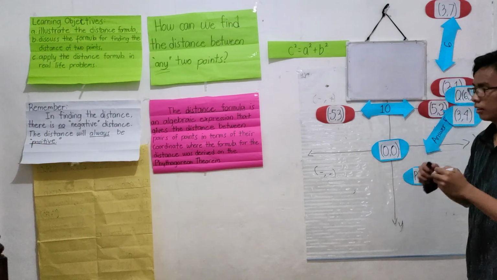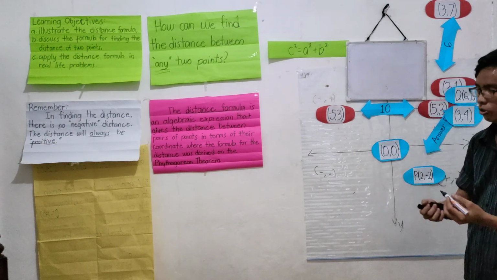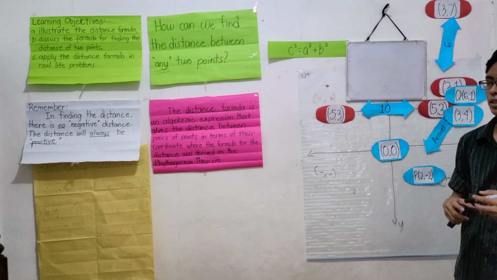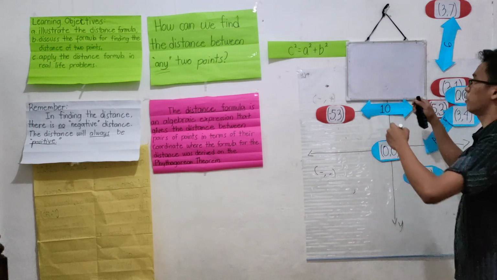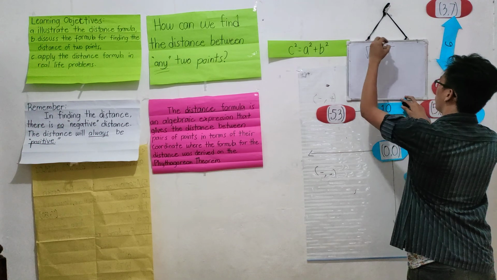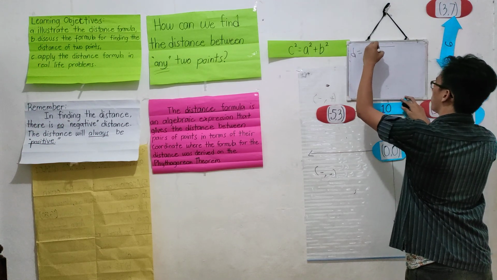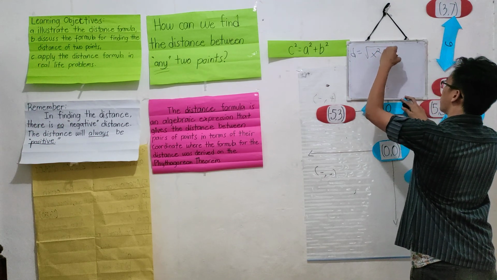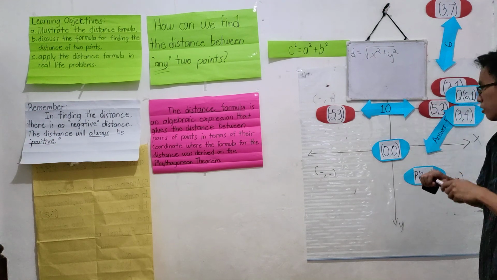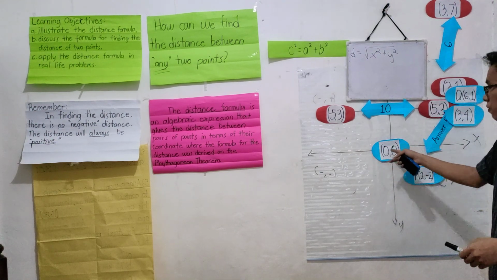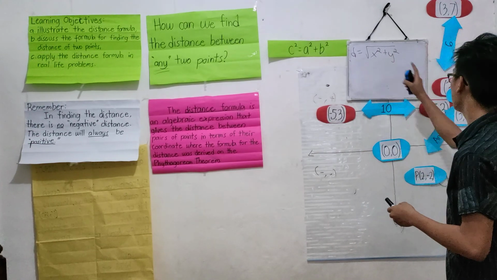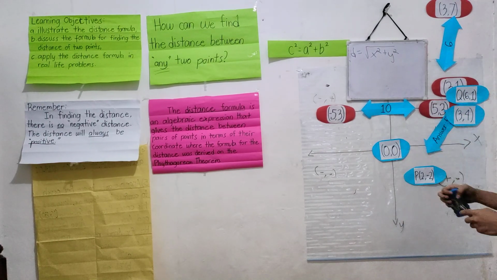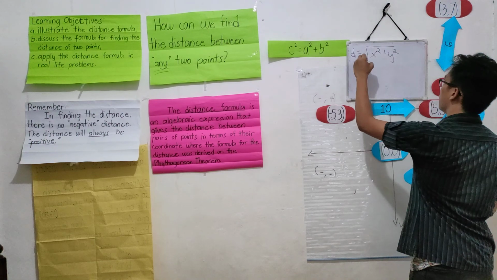However, we can get the answer without doing the exact formula for the distance. We just need to use this formula, which is the square root of x squared plus y squared, because the coordinates of the first point are only 0, so you just need to square the other point and you will get the 5.